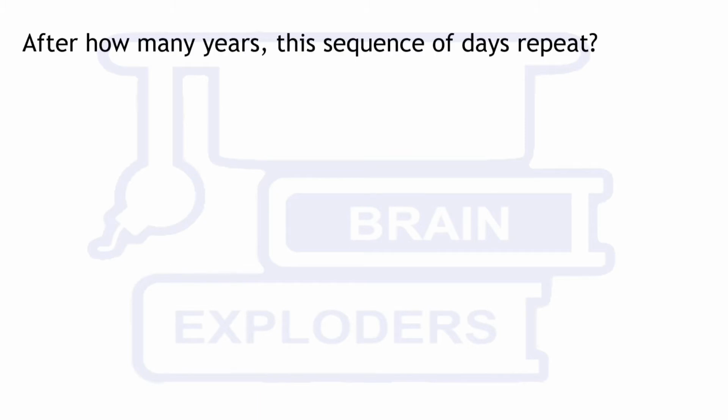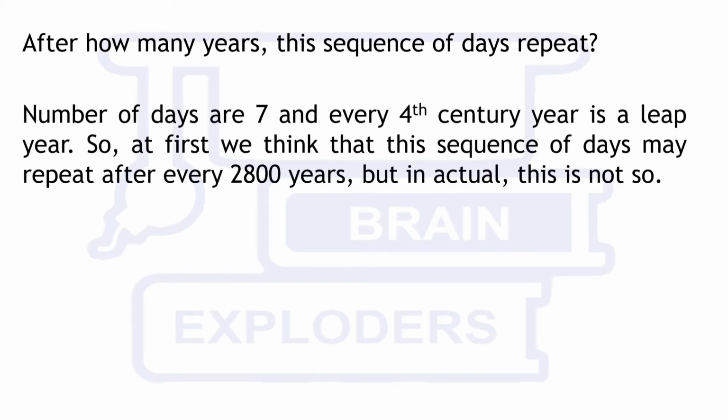To get a sample space in our problem, we should know after how many years this sequence of days repeats. Number of days are 7 and every 4th century year is a leap year. So at first we think that this sequence of days may repeat after 2800 years. But in actual this is not so. So let us find this interval of repetition.